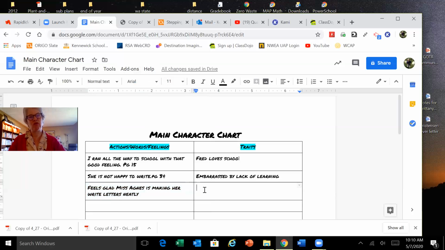And the trait it shows us, I think it shows us that Fred likes to be pushed. Just like when her grandmother made her do the work over and over, she wants to do a good job. So this idea of she likes to persevere.